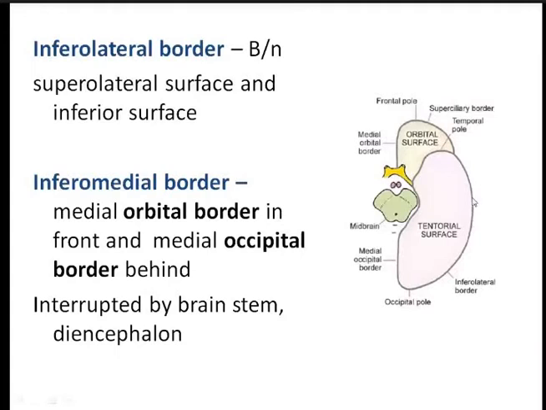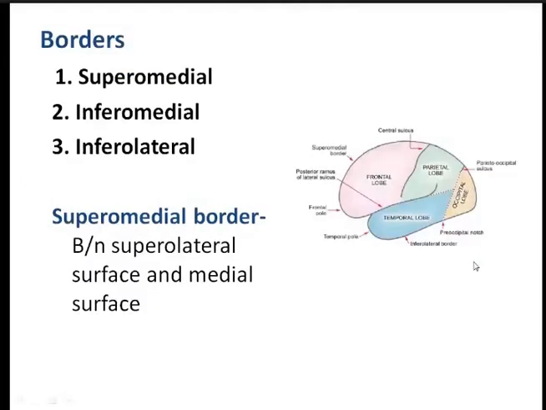The next is the inferomedial border. Okay, so this is the inferomedial border, which again is further divided into the orbital border in front and the occipital border behind. And you can see it is interrupted in the middle by the brainstem and the diencephalon. So this is the inferomedial border, this is the inferolateral border, and this is the superomedial border. So these are the three surfaces and the three borders of the cerebral hemisphere.